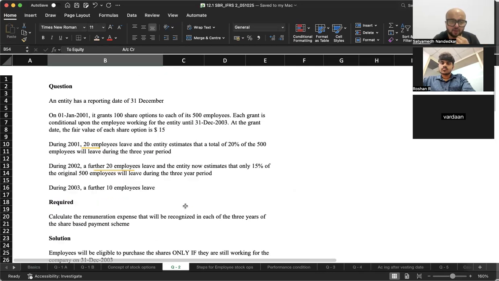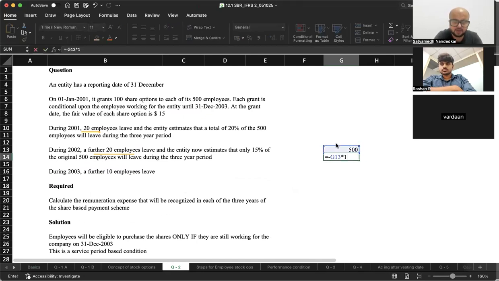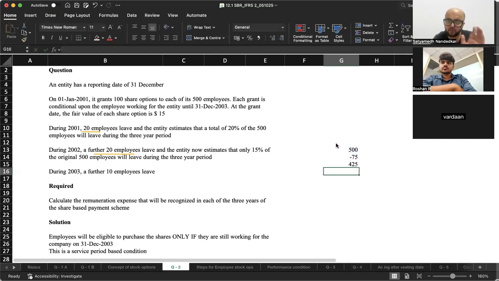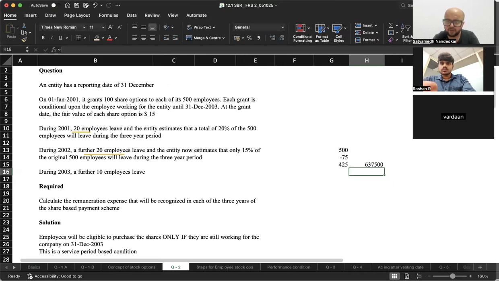Now when we come to year 2, ठीक है, during 2002 a further 20 leave, and the entity now estimates that only 15% of the total original 500 will leave during the 3-year period. When you are at the end of 2002, how many employees do you expect will remain with you? 425. So how much is the provision that you should create? 425 into 100 options per employee into 15, which is the fair value at grant date. This is the total provision that should be there in your books of accounts.